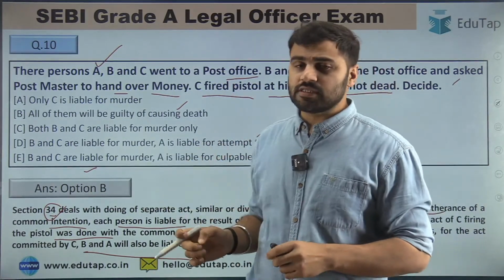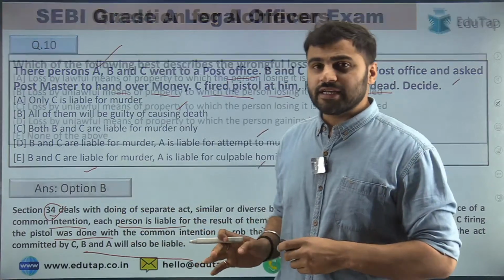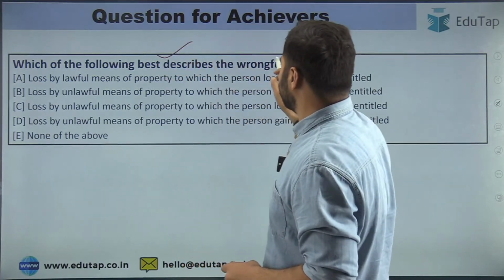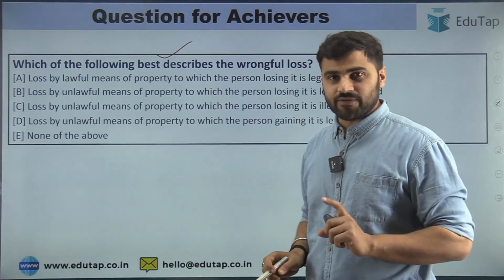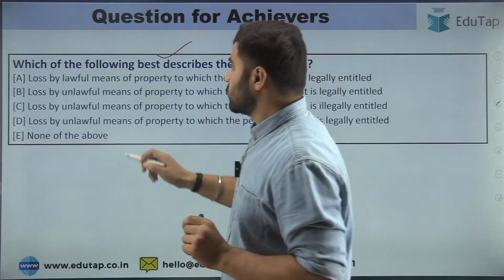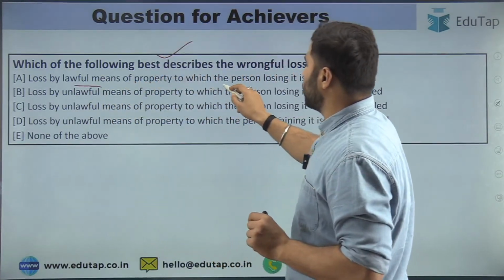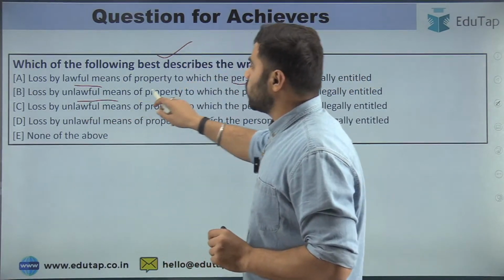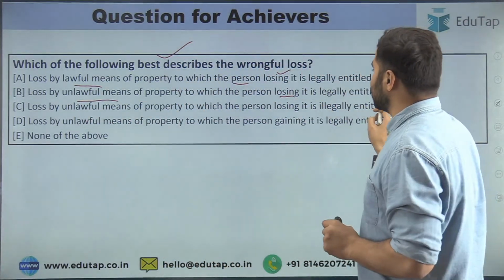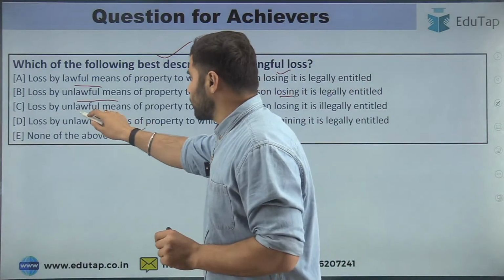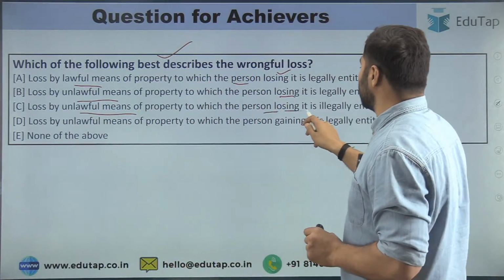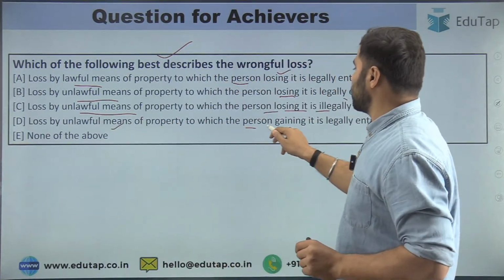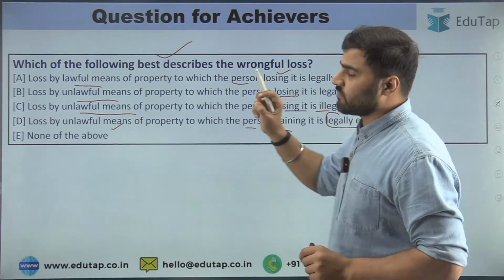So these were all 10 questions for the day. And guys, for today the question for achievers is: which of the following best describes wrongful loss? Read the question carefully, read the options carefully. Loss by lawful means of property to which the person losing it is legally entitled. Loss by unlawful means of property to which the person losing it is legally entitled. Loss by unlawful means of property to which the person losing it is illegally entitled. Loss by unlawful means of property to which the person gaining it is legally entitled, or none of the above.